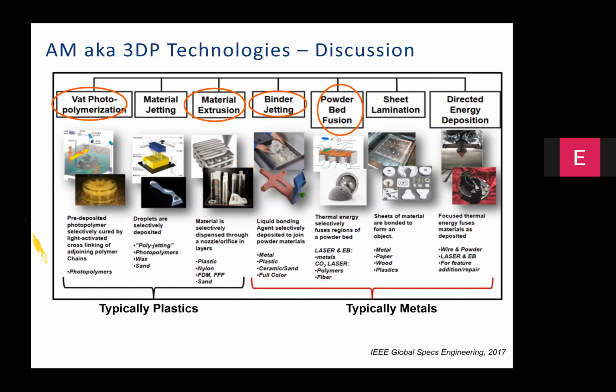These 7 categories have been enunciated in the way I have displayed in the slide by an ASTM or ISO collaborative effort. And in these 7 technologies, I have had an opportunity to work very closely with vat polymerization, material extrusion, binder jetting, and powder bed fusion. So this is what I'm going to share in today's presentation.